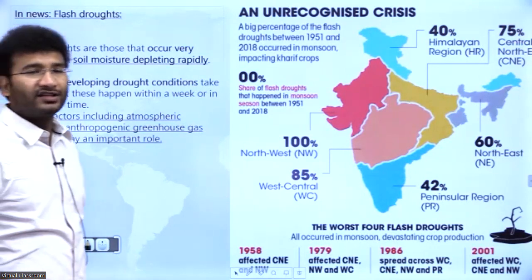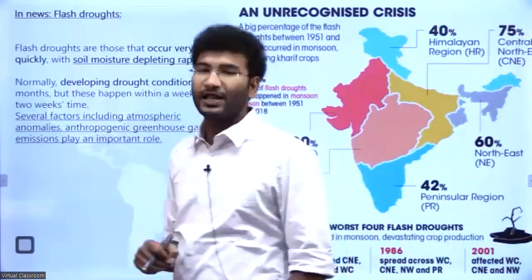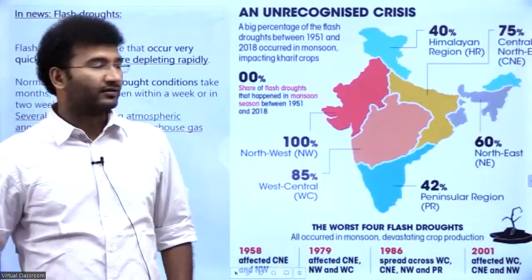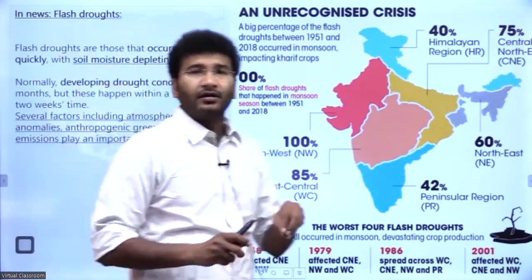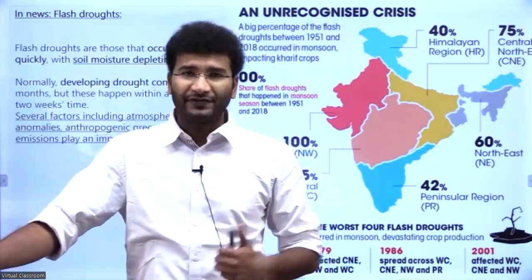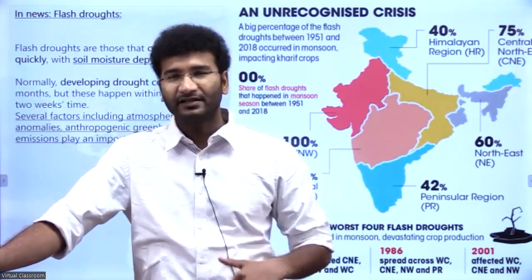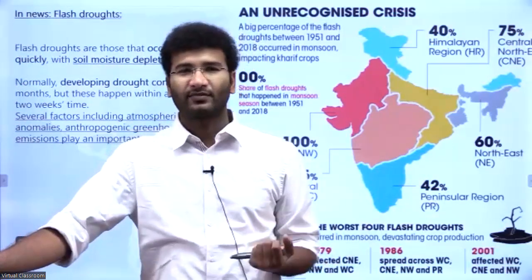Now, this particular report also mentions flash droughts. What are flash droughts? Flash droughts means all of a sudden, look at the definition here first. Flash droughts are those that occur very quickly with soil moisture depleting rapidly. Imagine this year we have experienced many heat waves, right? Heat waves are much higher. Because of this increase in heat waves, the amount of moisture present in the soil is excessively evaporated as compared to last year, right?